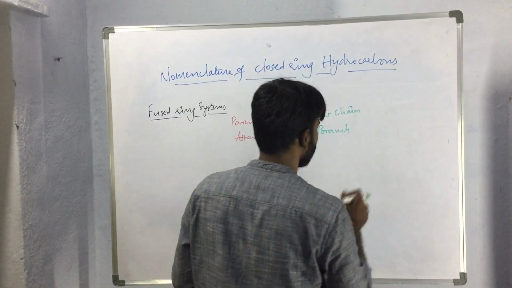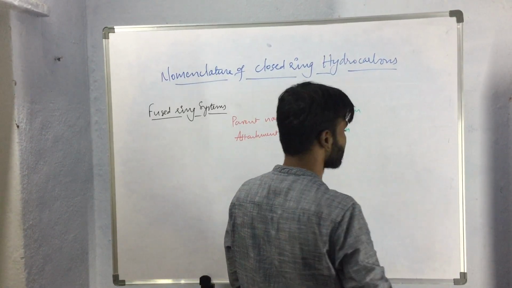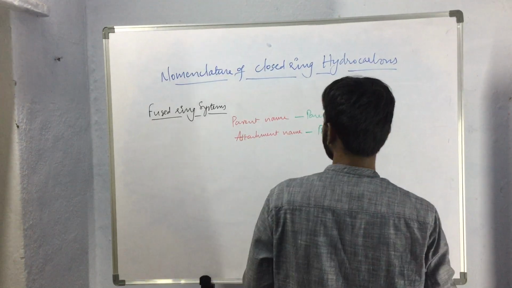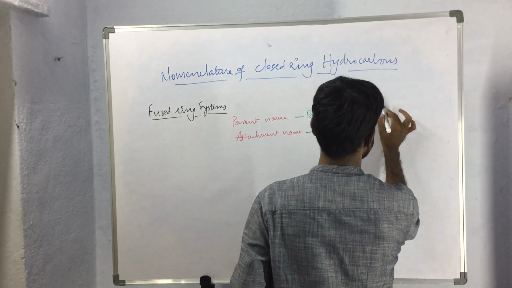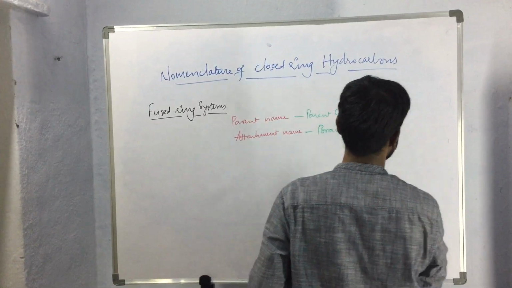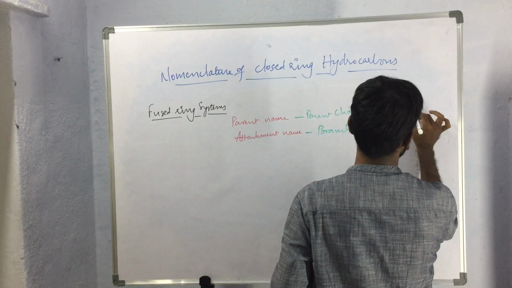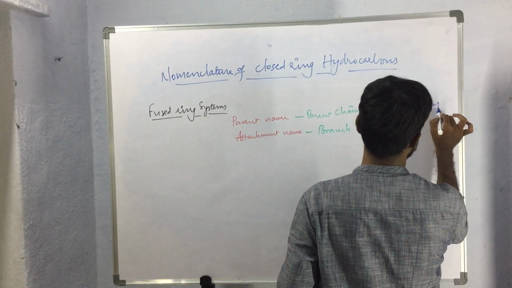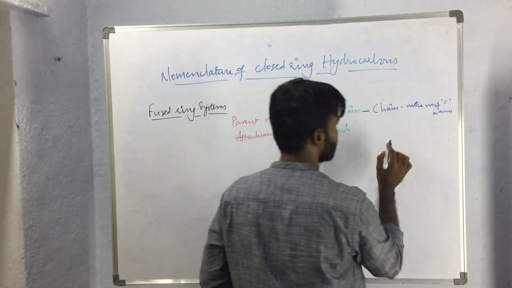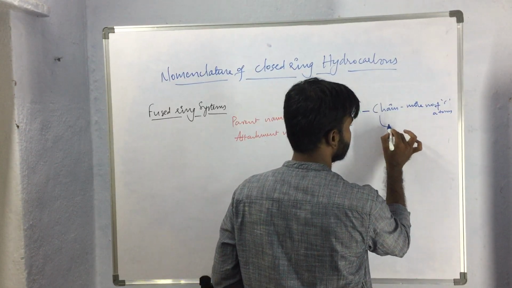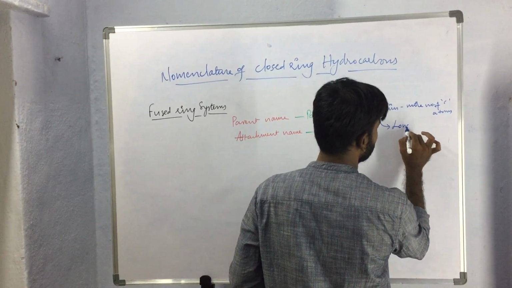So here, if we consider open chain compounds, parent chain means the chain that is having the more number of carbon atoms, or we can say the longest possible continuous chain.